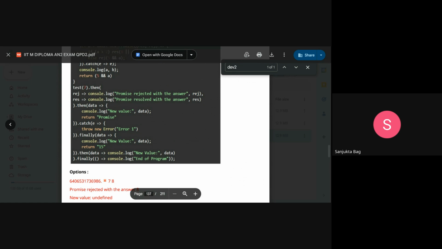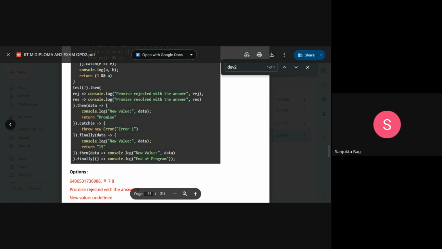It is returning a promise. There's no error, so the catch block will not be executed. Finally is always executed. However, finally will not take any data, so it will always be undefined, and it will not make any modification to the existing data. It was returning a promise, and it will not modify it. This promise will go to the next .then, so the new value data will be this promise.